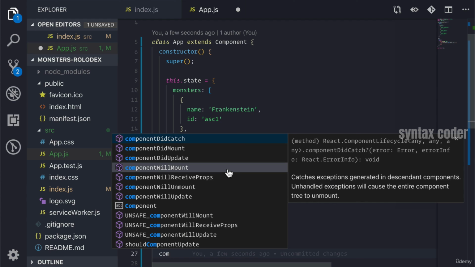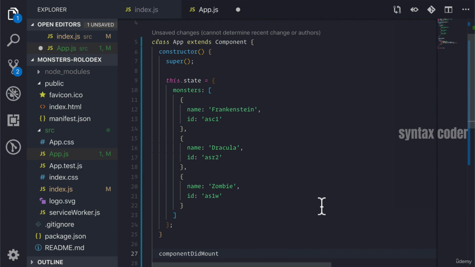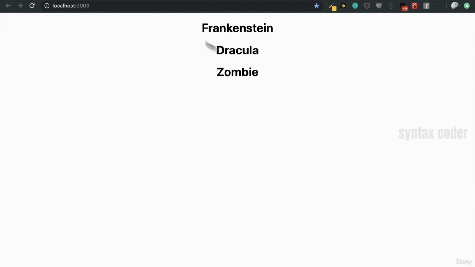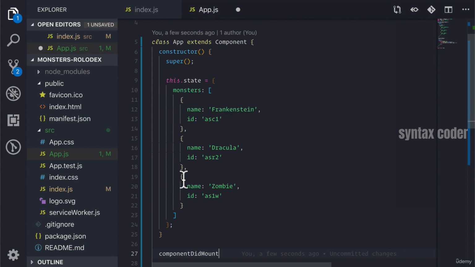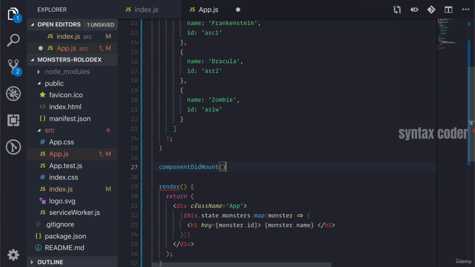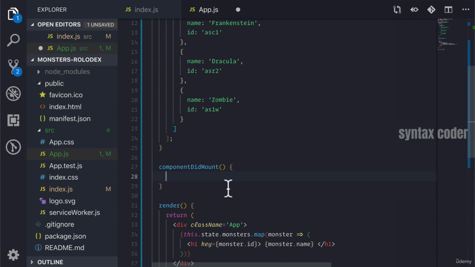But the main one I want us to focus on is componentDidMount. Now, what componentDidMount does is it's kind of like the name, right? When this component mounts, mounting is essentially when React puts our component on the page, right? It renders it onto the DOM for the first time. When it does that, it calls whatever block of code we write inside of here. That's all it does.